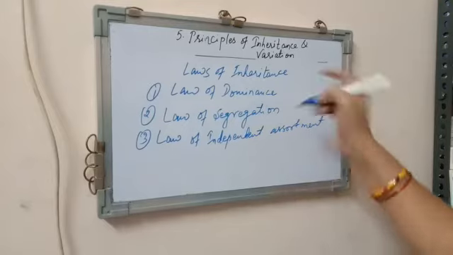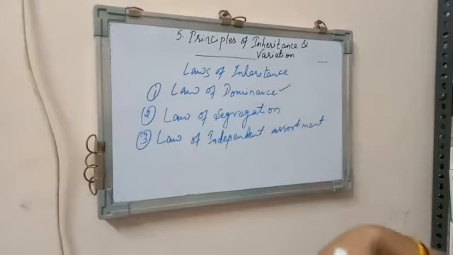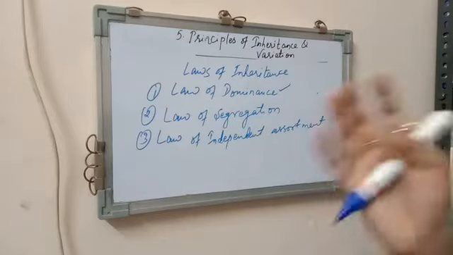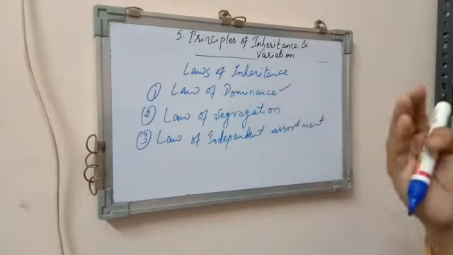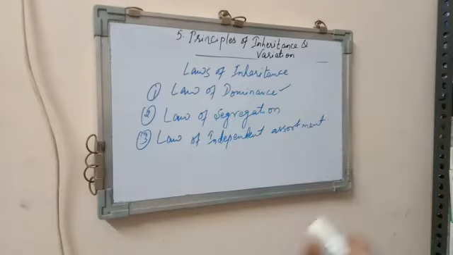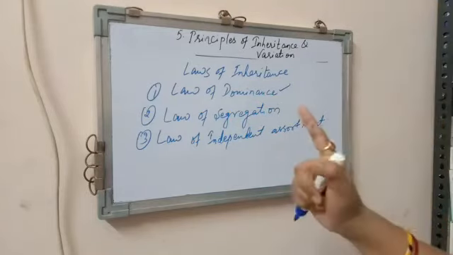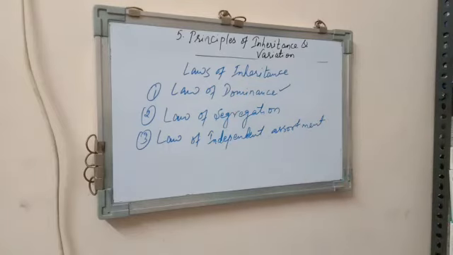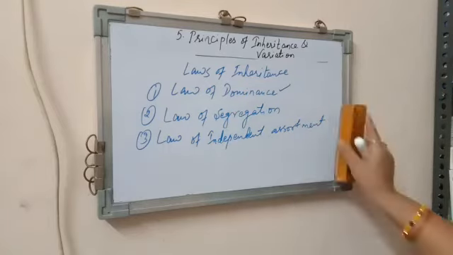If we talk about the law of dominance, what is it, children? According to this law, the trait, here meaning characters, which is able to express itself in the filial generation 1 is said to be the dominant trait, and the law is called the law of dominance.